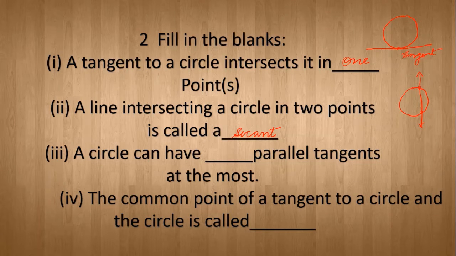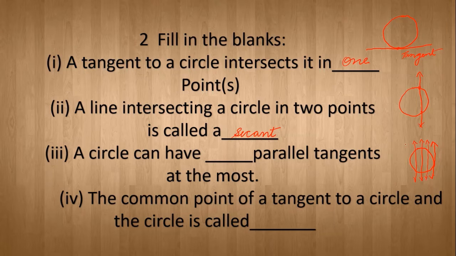Okay, then third part is, a circle can have dash parallel tangents at the most. Now if there is a circle, at most how many parallel tangents can there be? Now see, if there is one tangent over here, and if you are drawing parallel lines like this, then all these are secants.